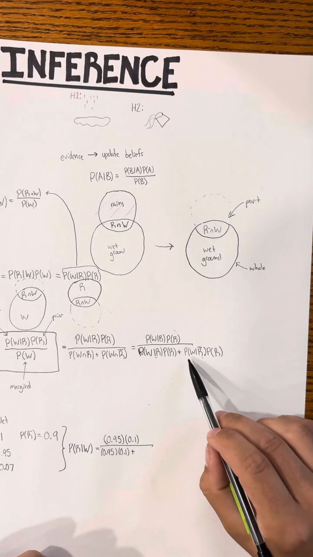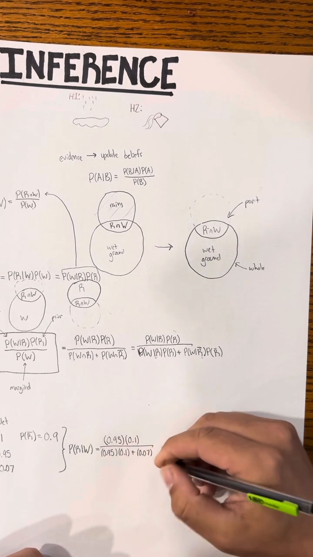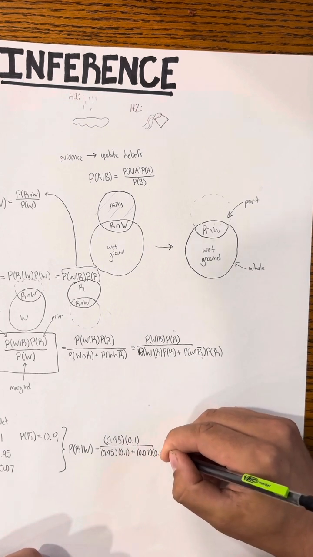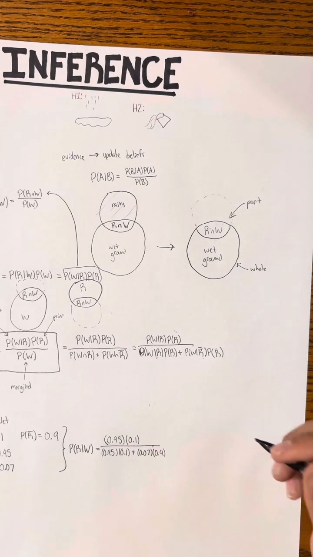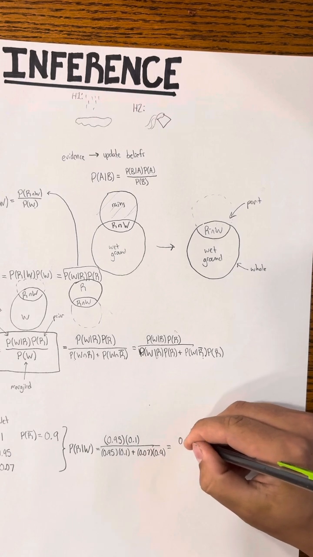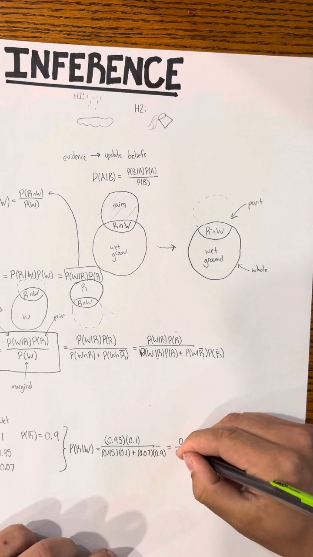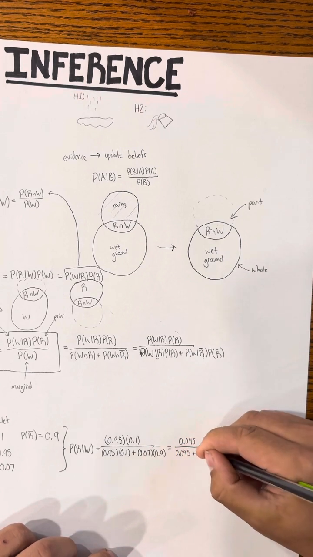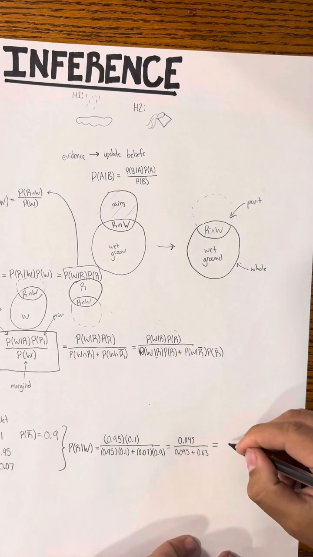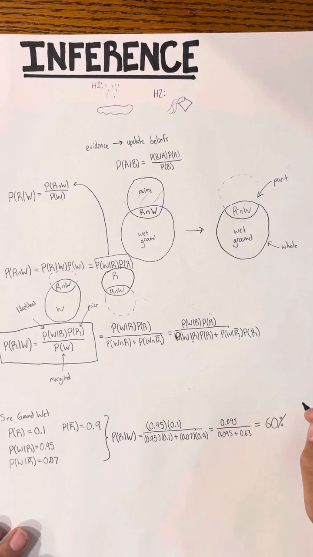Now, we need to have the probability that it's wet given it did not rain. That's going to be very low. Multiplied by the probability it did not rain. And that's going to be 1 minus 10%, which is 0.9. So, we get 0.095 divided by 0.095 plus 0.63. And I happen to have done this computation, and we get that there's a 60% chance that it rained given we saw the ground is wet.